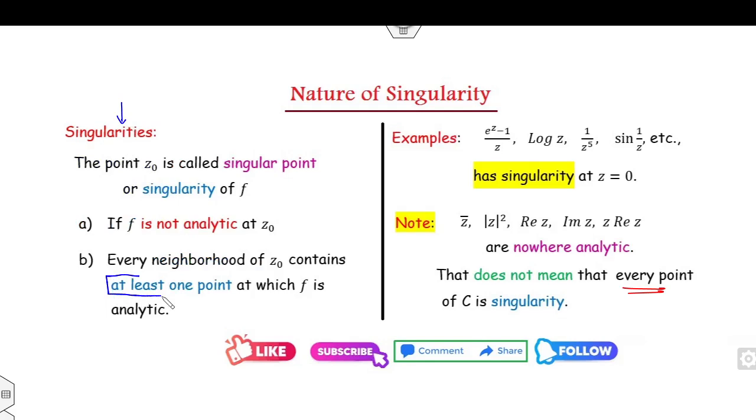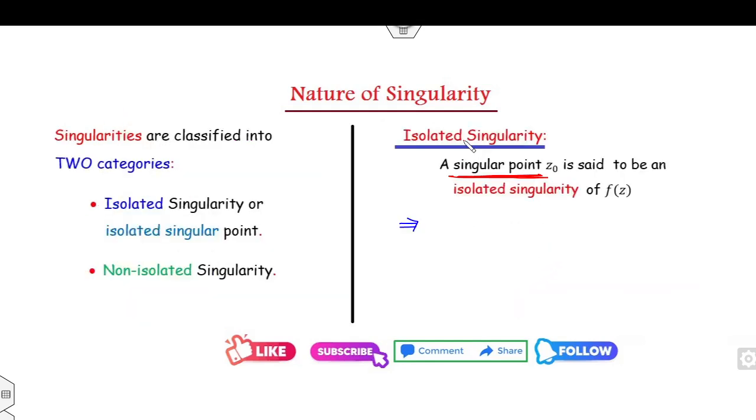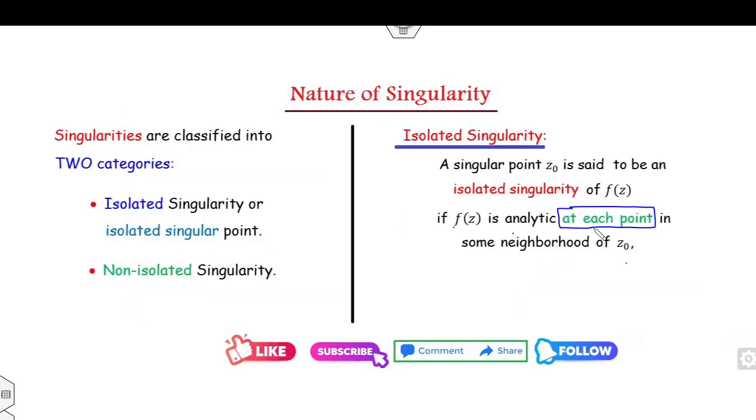In this case, there is at least one point at which the function is analytic, while in case of the isolated singularity, f is analytic at each point of the neighborhood. If I consider the example, say 1 over z minus 1, clearly the function is not analytic at z equal to 1. If you consider any neighborhood, any point in this neighborhood apart from z equal to 1, the function is well defined. Or you can say the function is analytic in the neighborhood z minus z0.